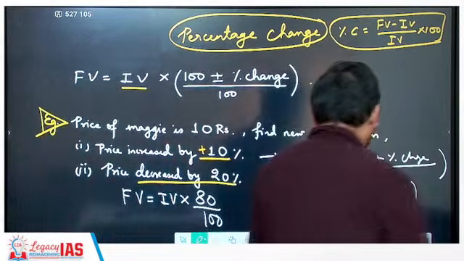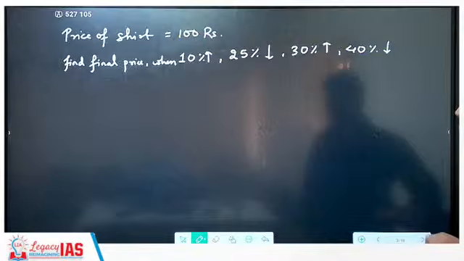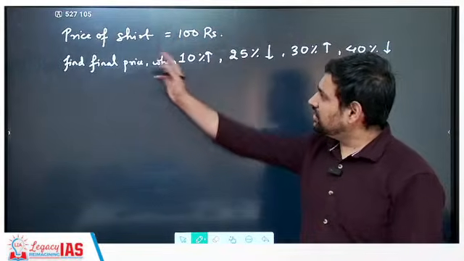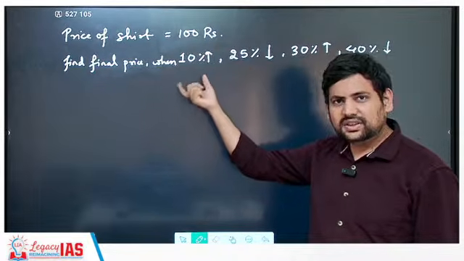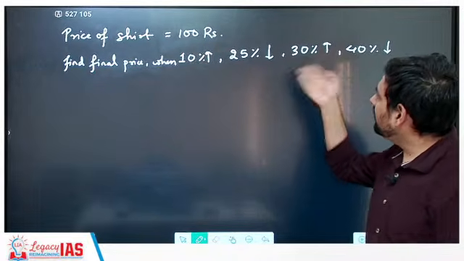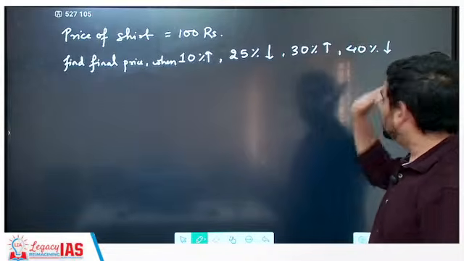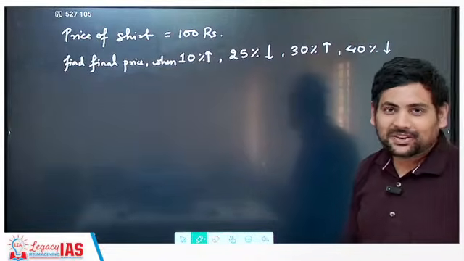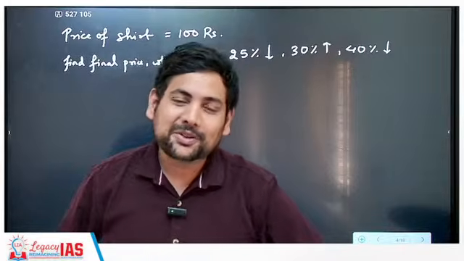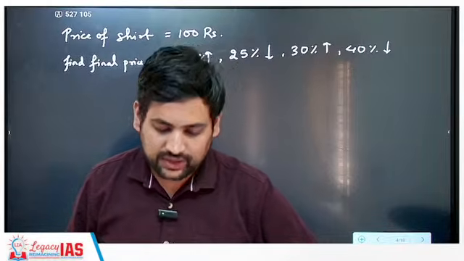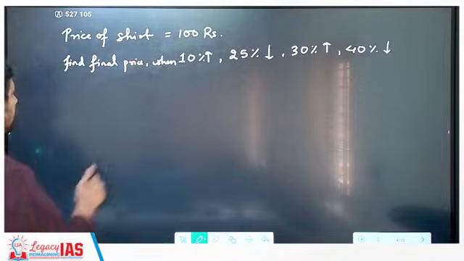Now let's take another longer example. It says the price of a shirt is 100 rupees. Then you need to find the final price when it is first increased by 10%, then decreased by 25%, then increased by 30%, then decreased by 40%. If you can do this, then of course you have understood how you write percentage change. Now let's see.